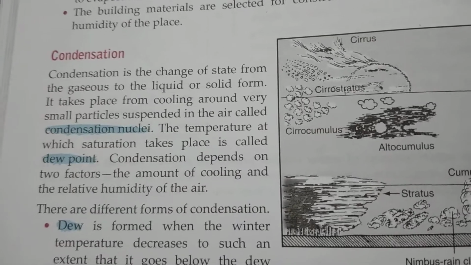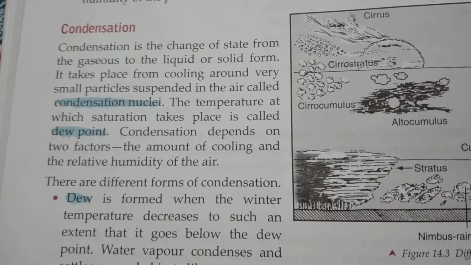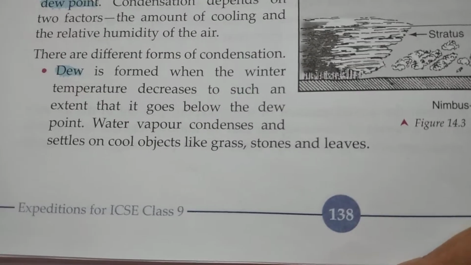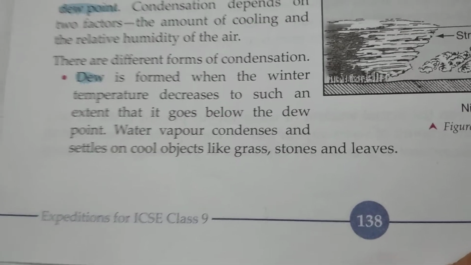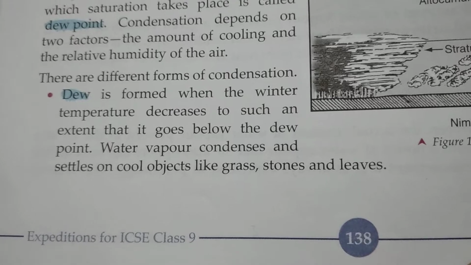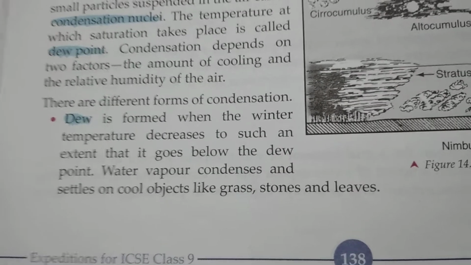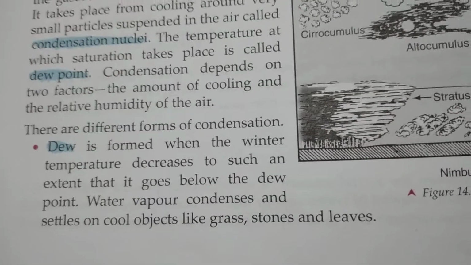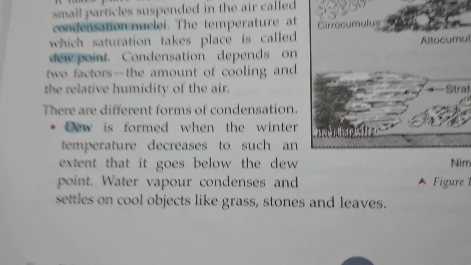Now there are different varieties or categories of condensation. One by one we have to understand all of them. The first one is dew. I suppose all of you have noticed dew, and you know in which season of the year we can see it. That is not in the summer season, not in the winter season, not in the monsoon season. Dew actually appears in the autumn season, just during the time of our Durga Puja.